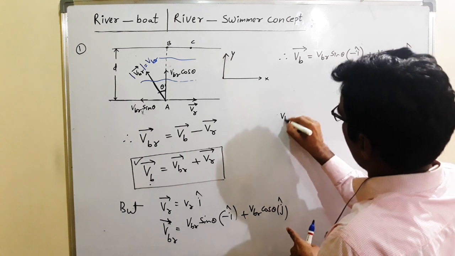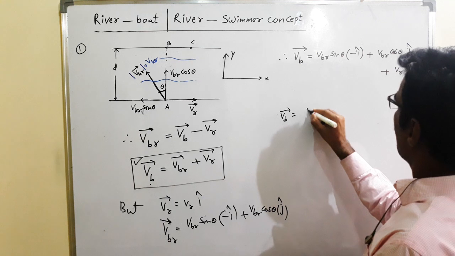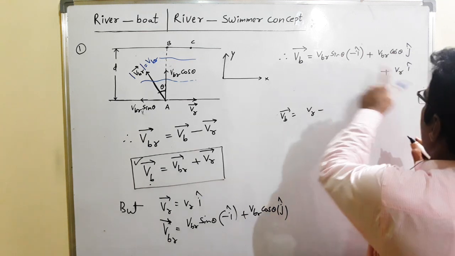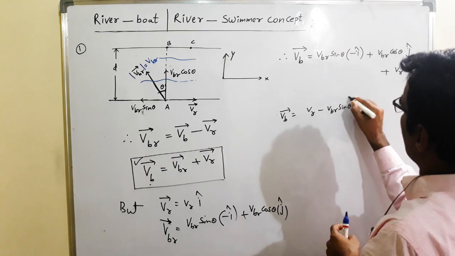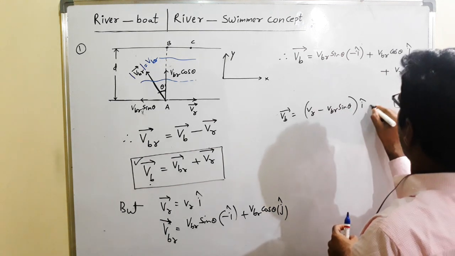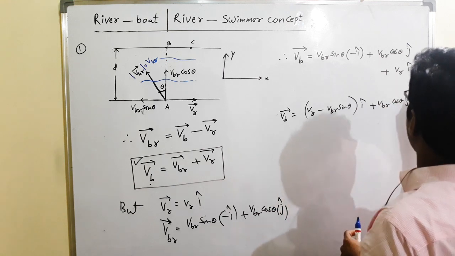Therefore VB bar is equal to (VR minus VBR sin theta) I cap plus VBR cos theta j cap.